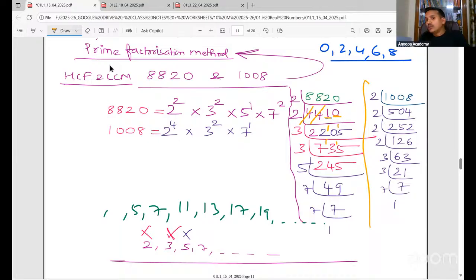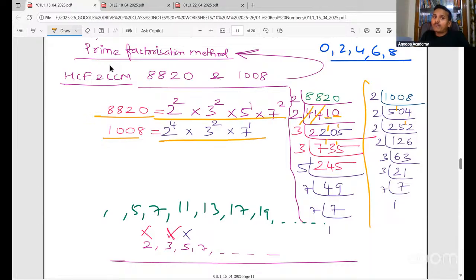2 5s are 10. 2 zeros are 0. 2 4s are 8. 2 2s are 4. Carry over 1. 2 5s are 10. 2 2s are 4. 2 1s are 2. 2 2s are 4. 2 6s are 12. 2 6s are 12. 2 3s are 6. And then we keep doing, right? So we are writing the number as a product of primes.